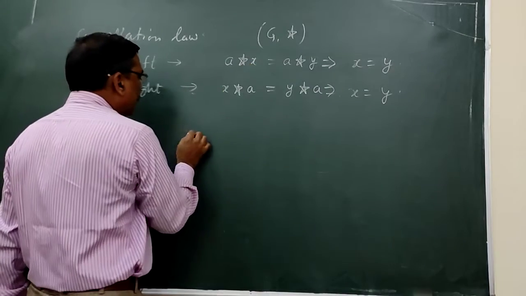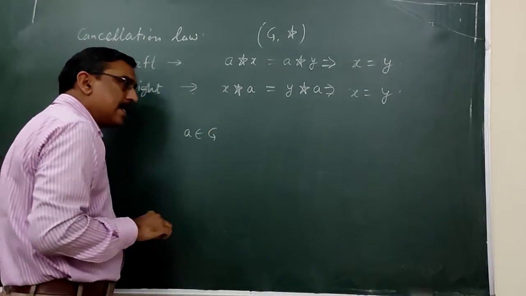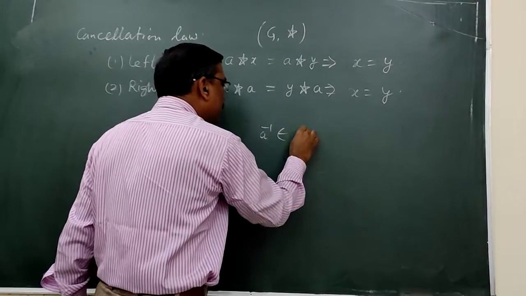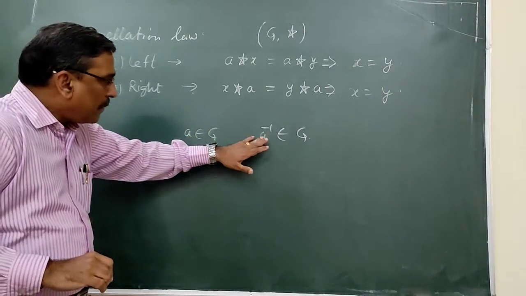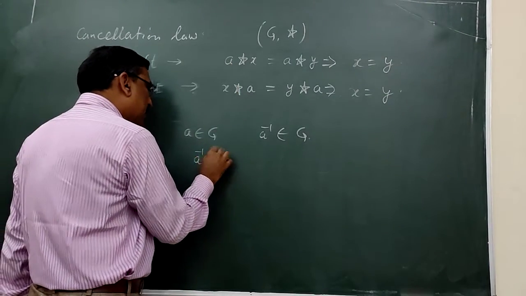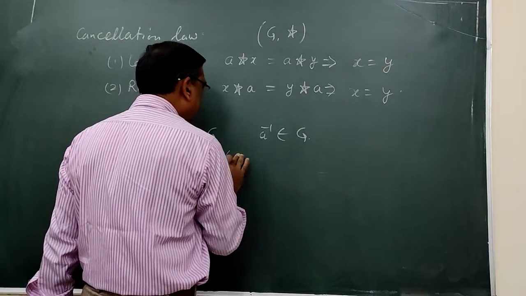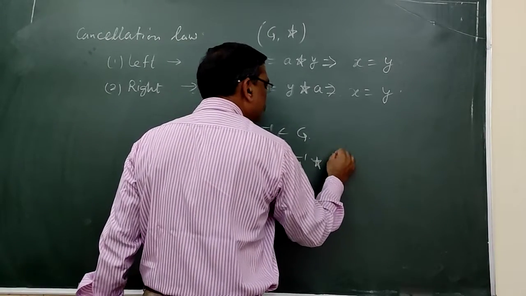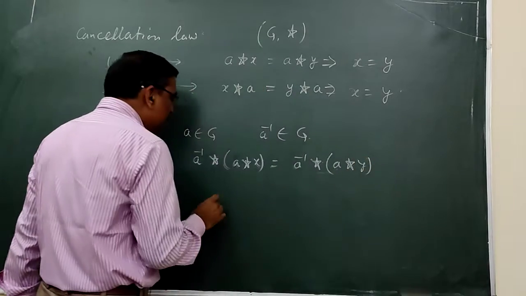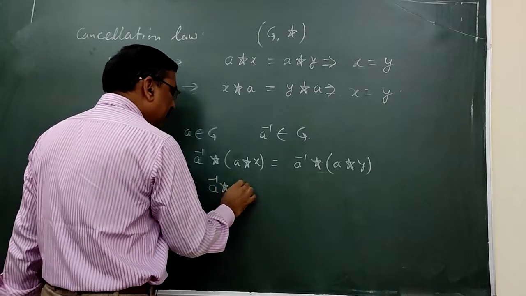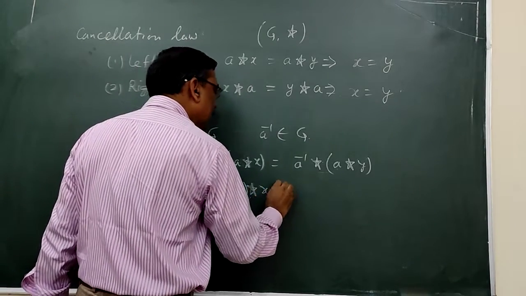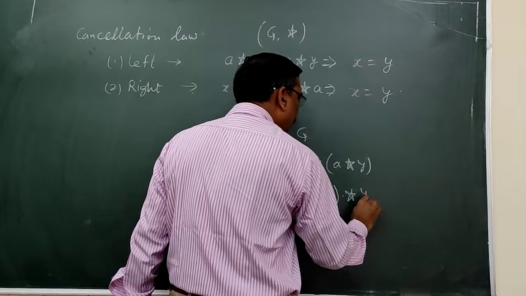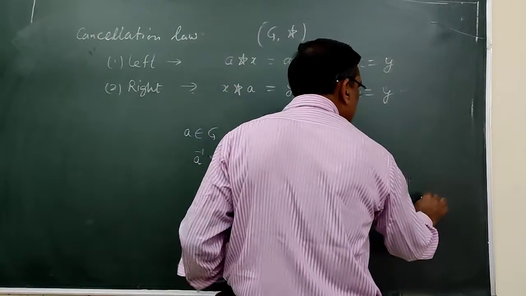In order to prove this, since A belongs to G, A is an element of G, and A inverse also belongs to G. We operate with A inverse on the left of A operation X, which is equal to A inverse operation Y. By using the associative property, we can write (A inverse operation A) operation X is equal to (A inverse operation A) operation Y. Here we should write that we are using the associative property.